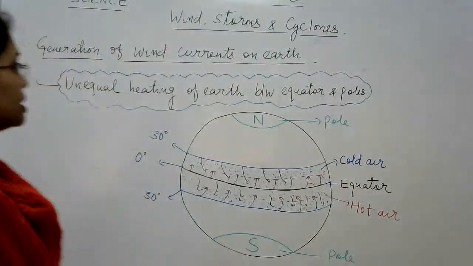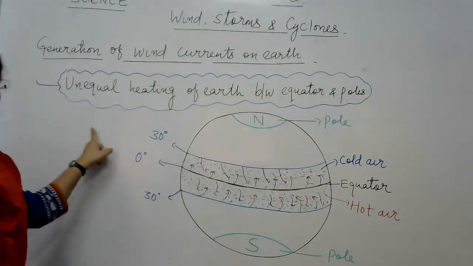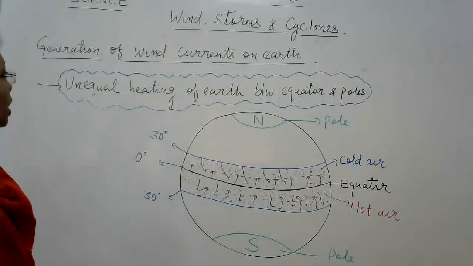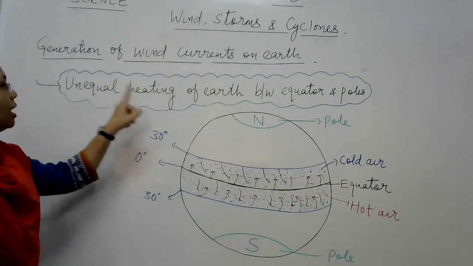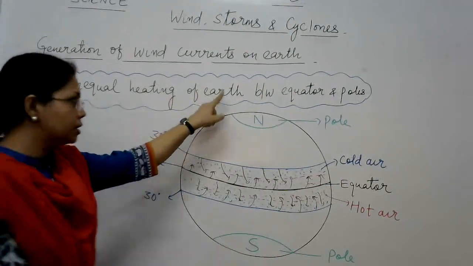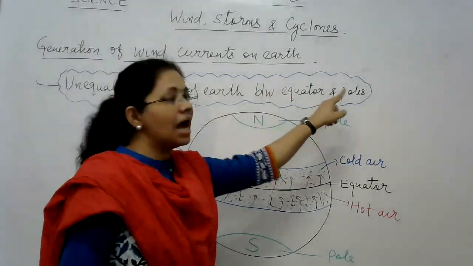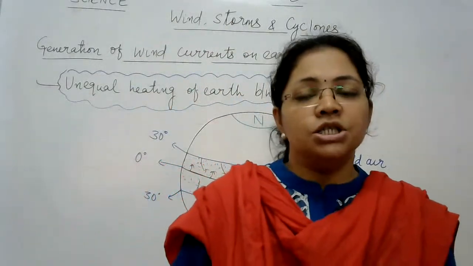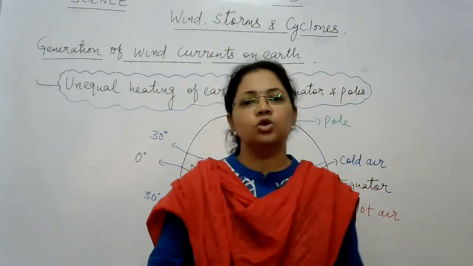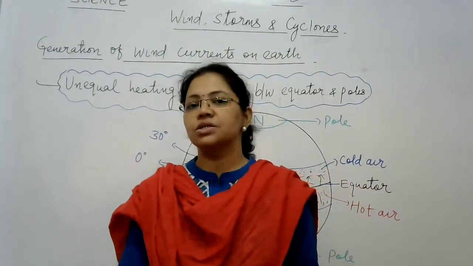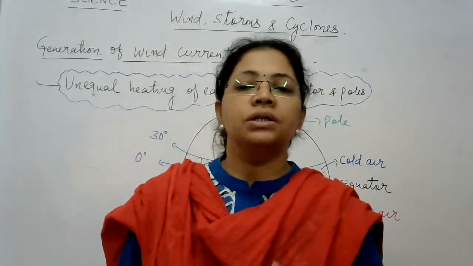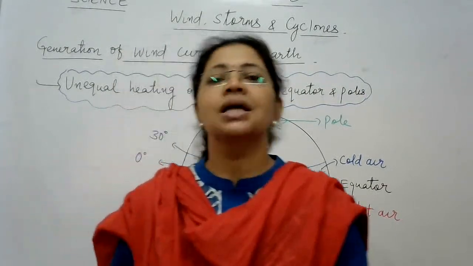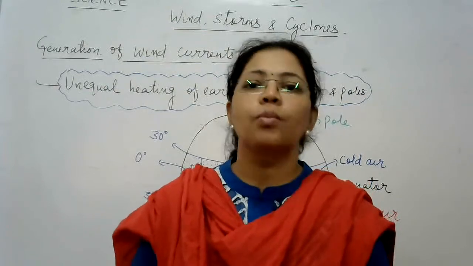So the first factor responsible for the generation of wind currents on earth is the unequal heating of earth between the equator and the poles. In 6th standard in your social studies, you have already learned some geographical terms like equator, latitudes, globe, polar regions.